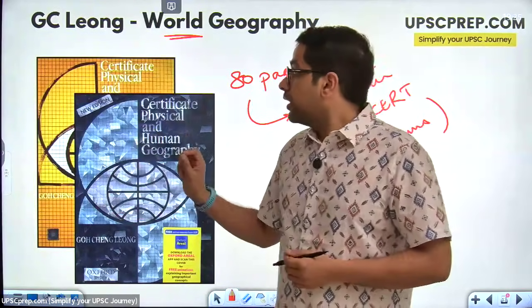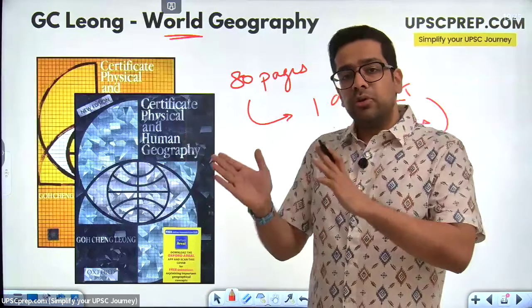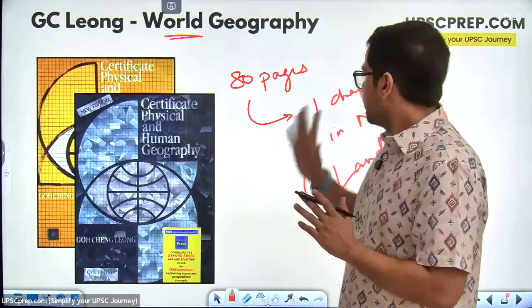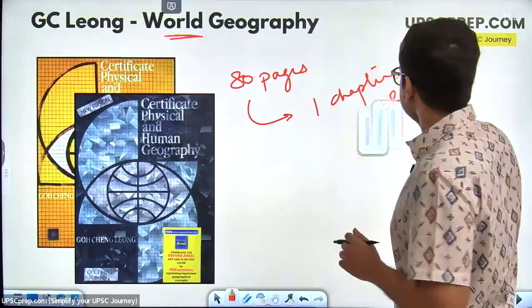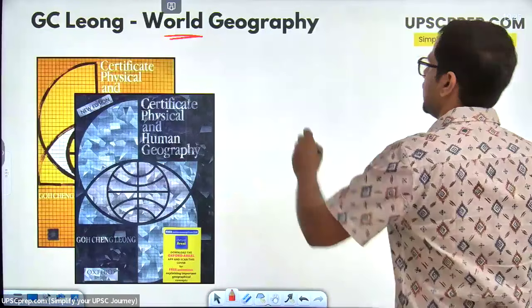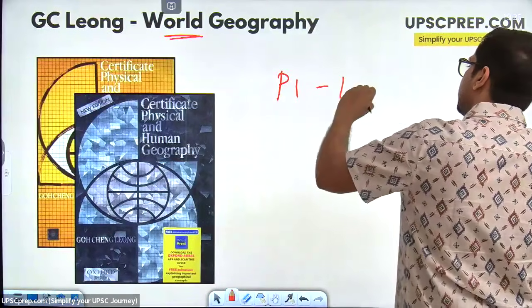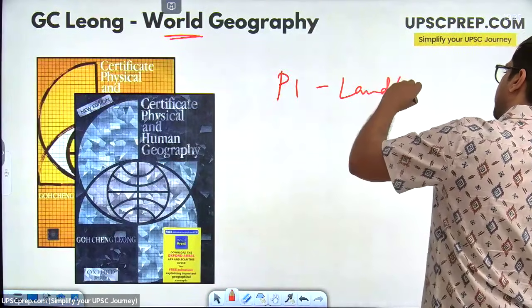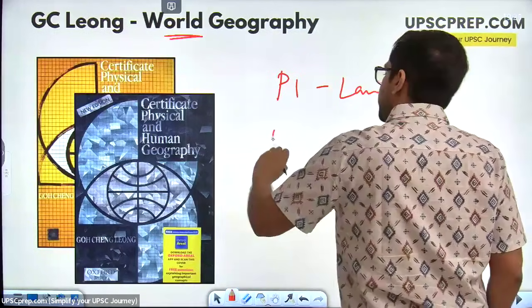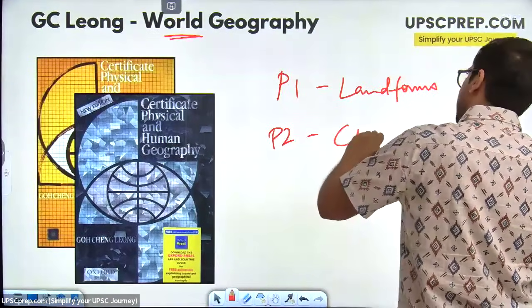Okay. Now, the second part of this book is divided into two parts. The first part is your landforms. P1, landforms. P2 is climatic regions.